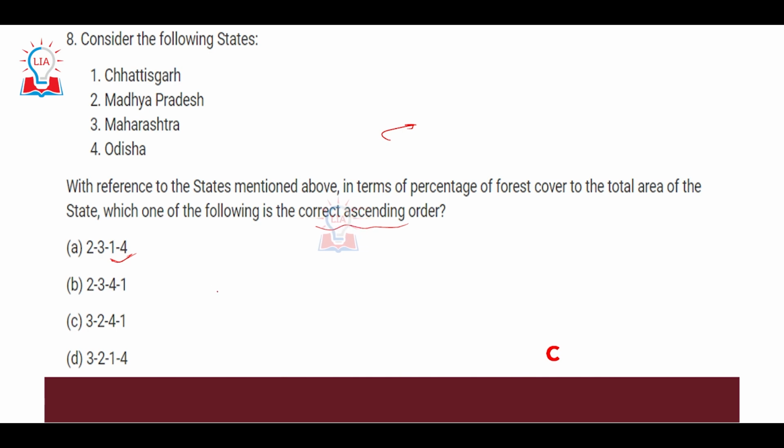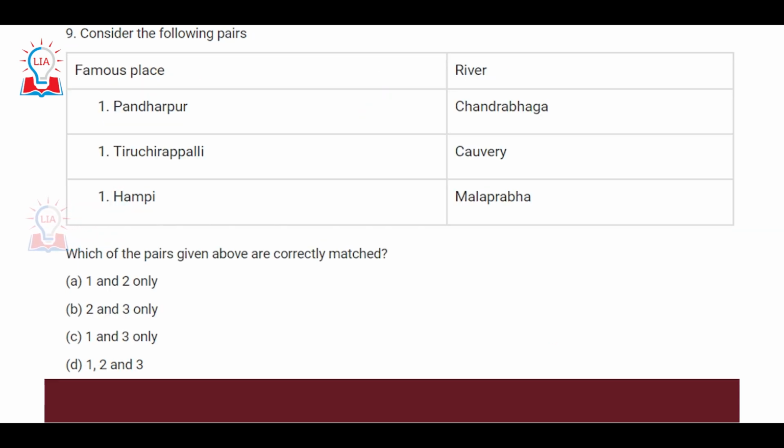In this case, the correct option is C, 3241. Maharashtra has the lowest percent of forest cover to total area of the state, followed by Madhya Pradesh, followed by Odisha, and Chhattisgarh has the highest percent of forest cover to total area of the state, obviously in the given 4 states. So 3241, C, is the correct answer.